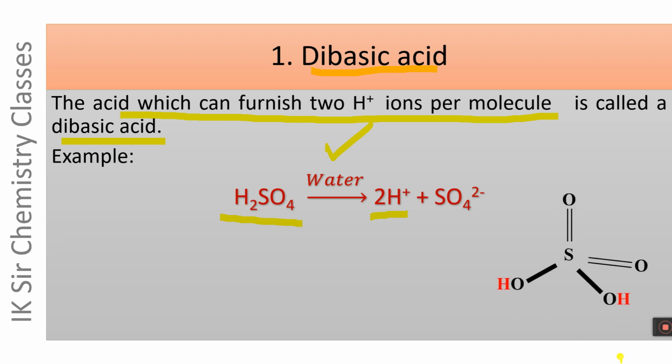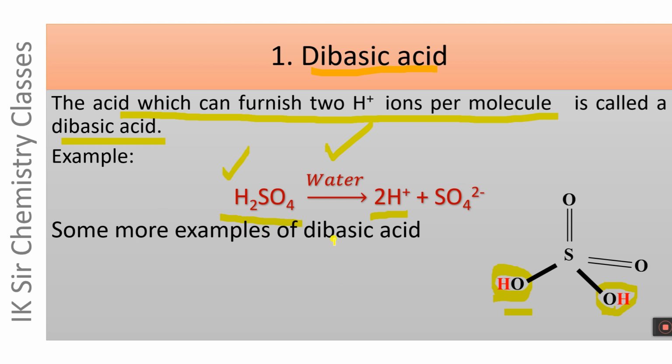In the H2SO4 molecule, two hydrogen atoms are attached to oxygen atom, and hence these two hydrogen atoms can be furnished as H plus ions, and therefore the basicity of H2SO4 is equal to 2 and it is a dibasic acid. Please note that the hydrogen atom of an acid which is attached to oxygen atom can be furnished as H plus ion.